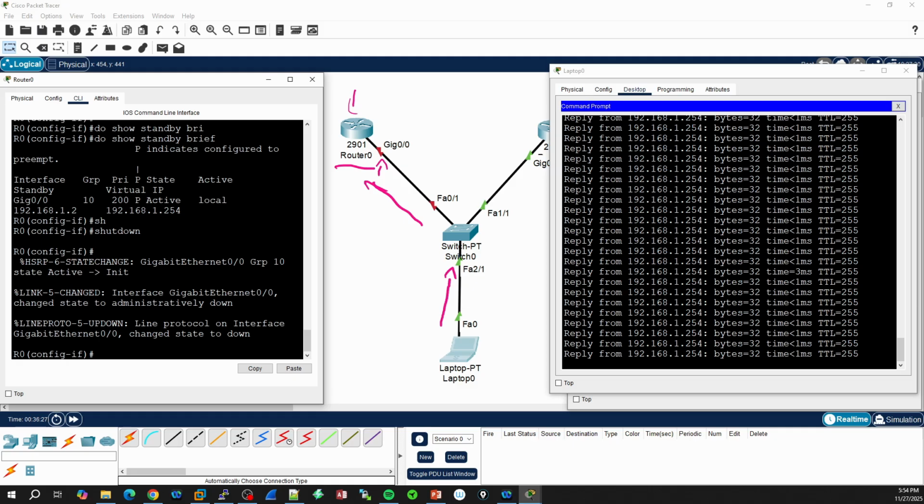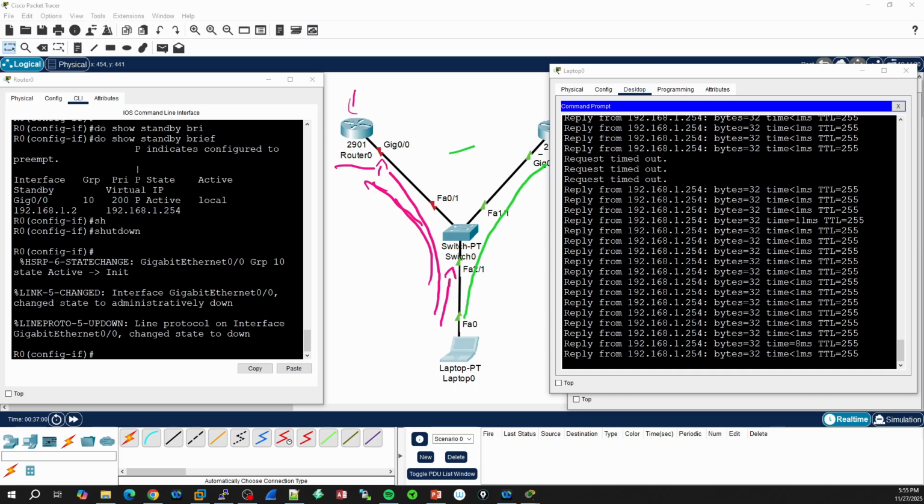Okay. Now, of course, the traffic is going to go down first of all until this computer just realizes what is happening. So this path is now dead. There's nothing. As you can see, the traffic that was going this side has changed its path and is now using router 1, which is the backup router, because now this router is going to be the main device in the network topology.